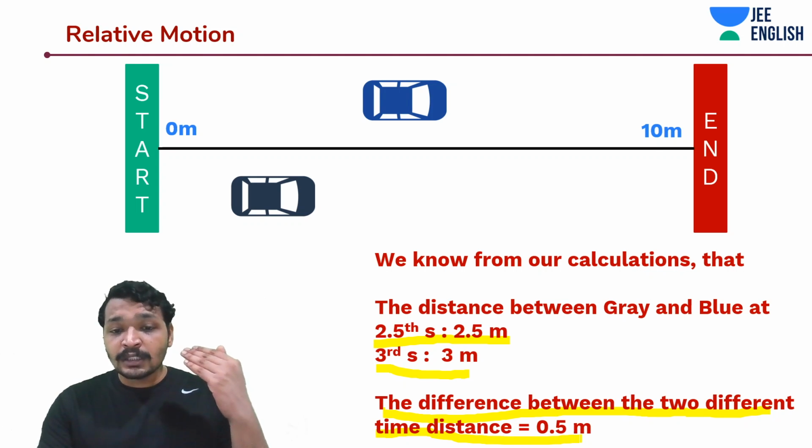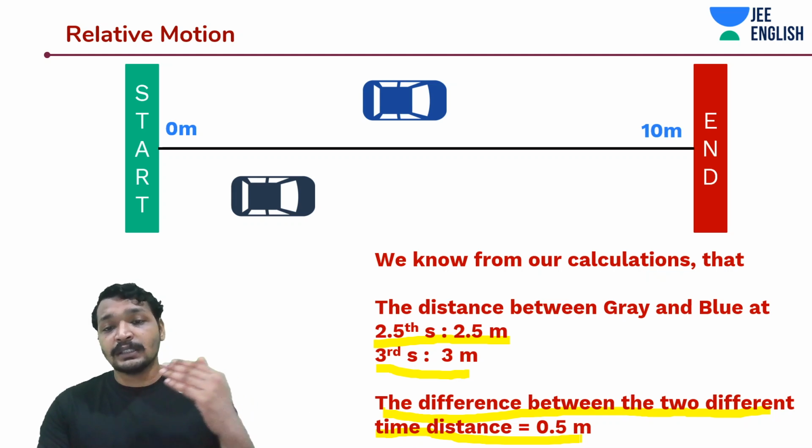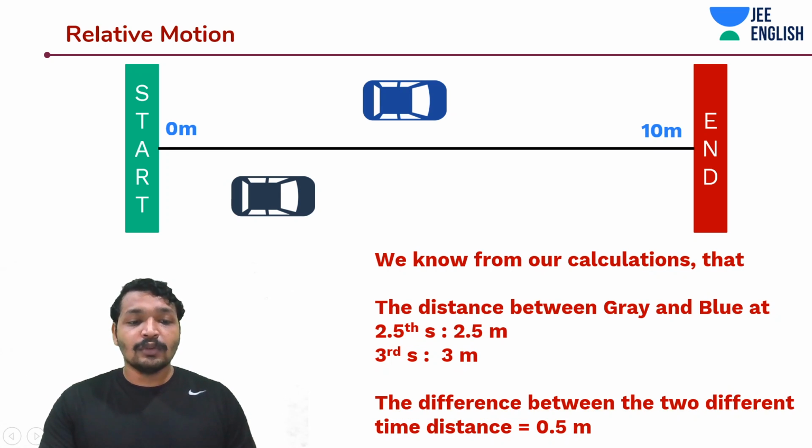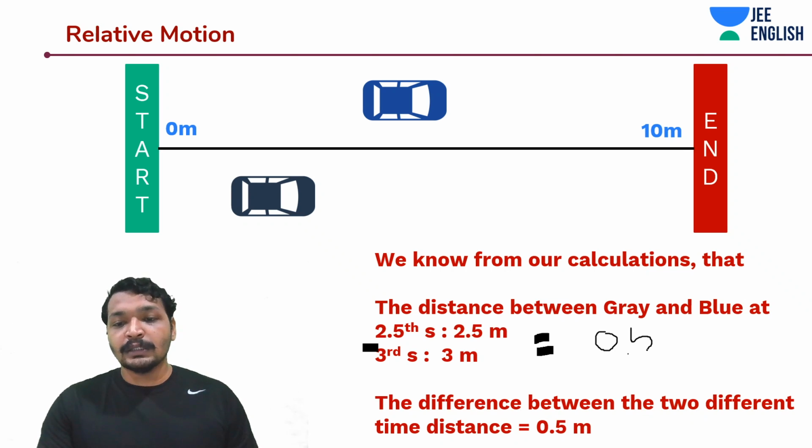I am saying that because these different distances at different times differ by 0.5 meters. So the difference between these two is going to be 0.5 meters. Isn't it, guys?